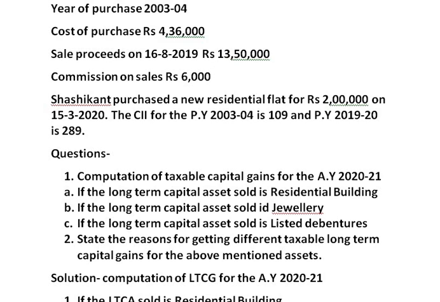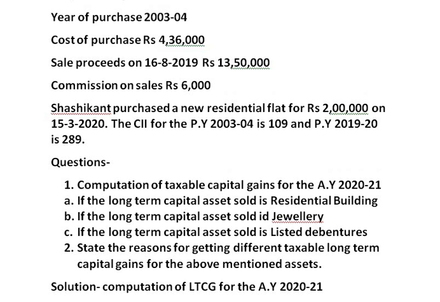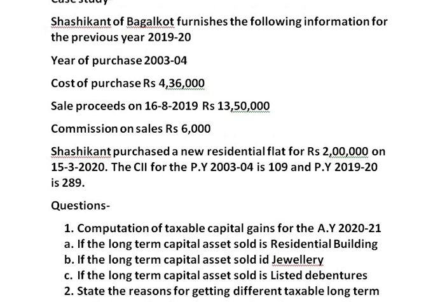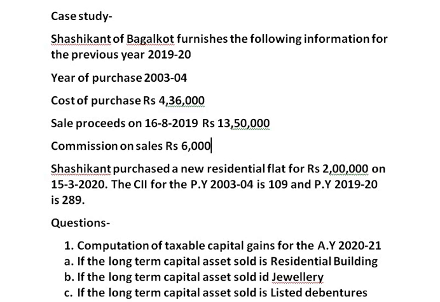The second question is to state the reasons for getting different taxable long-term capital gain for the above-mentioned assets. Before we solve the sum, I request all of you to note it down. Once you note it down, it will be easier for you to solve and understand the solution.